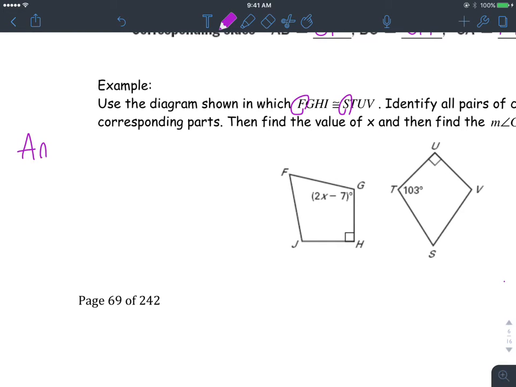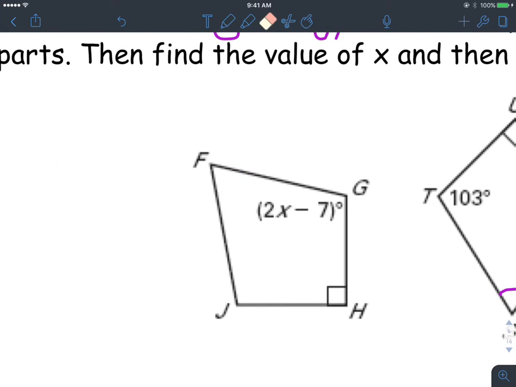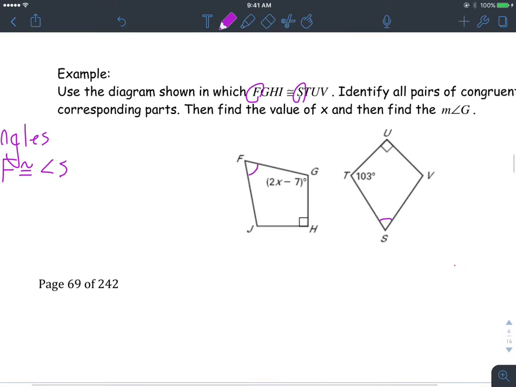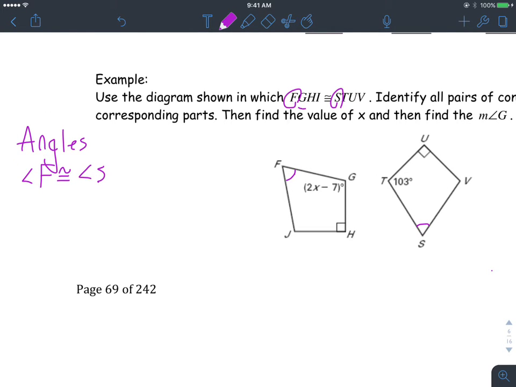So as far as our angles go, we'll say angle F is congruent to angle S, and if you want to go ahead and mark that, you can do that. Okay, next one in the order that it's going in, you got the G, and then T. So angle G is congruent to angle T. Those are the ones that we're going to set equal to each other.